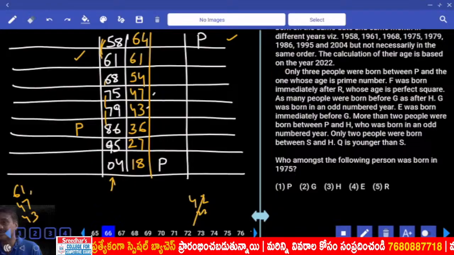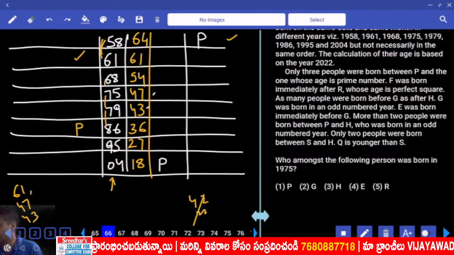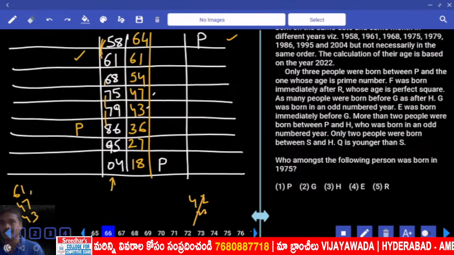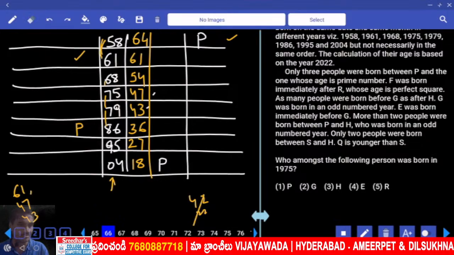If it had said P's age is a prime number, it would be comfortable for us. Here, nothing is given about the age of P. Rather, he has given the age of the second person. Between P and the one whose age is a prime number, there are exactly 3 people.